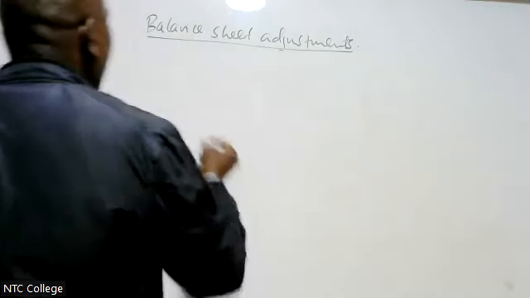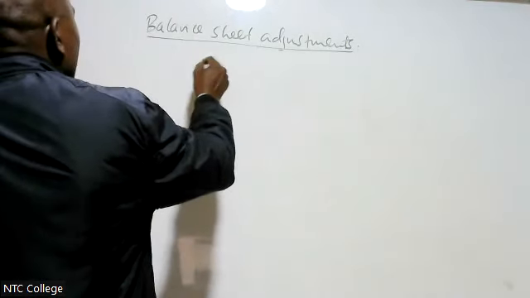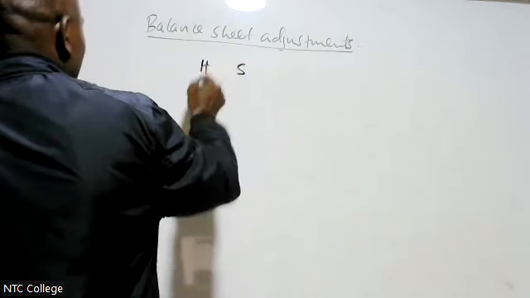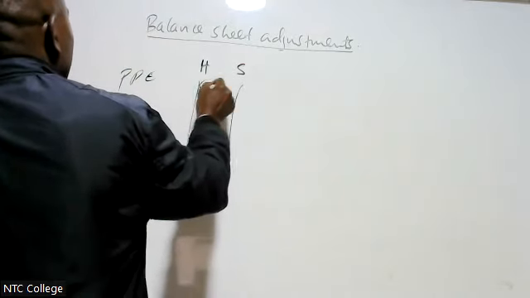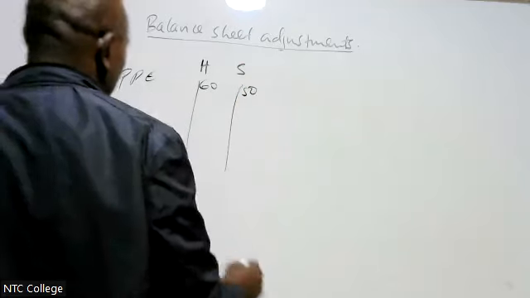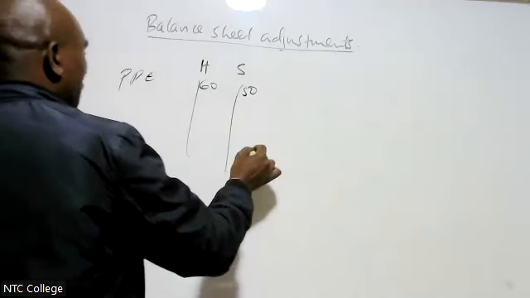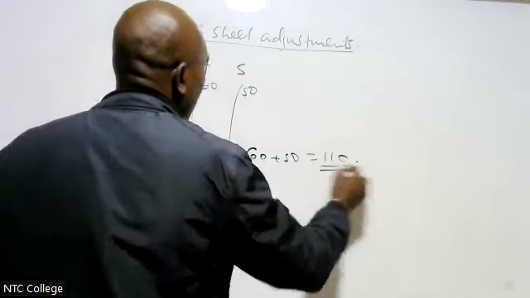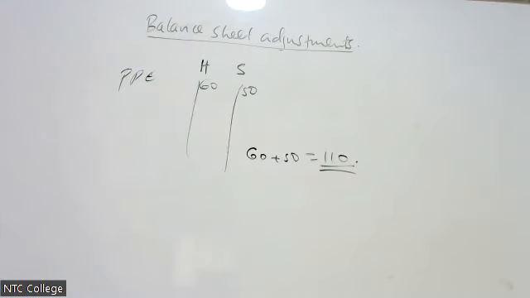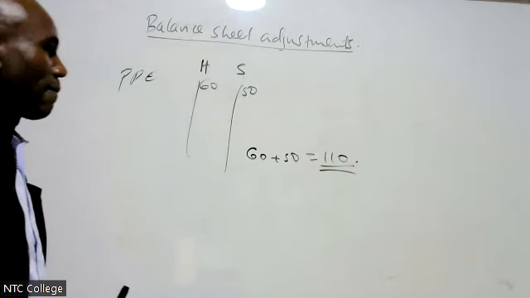Like, for example, I have H, I have S. This is PPE, 60, 50. It means that in the balance sheet, I will take 60 plus 50, I get 110. That is to consolidate.